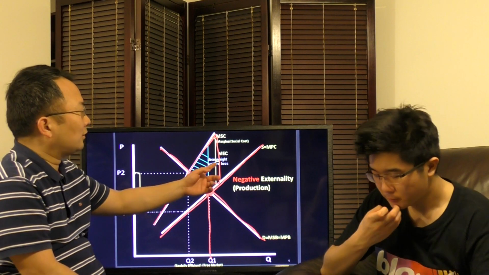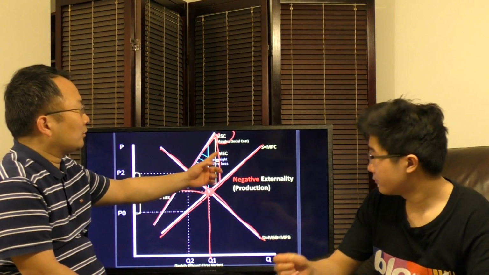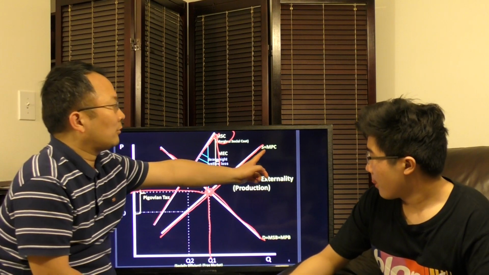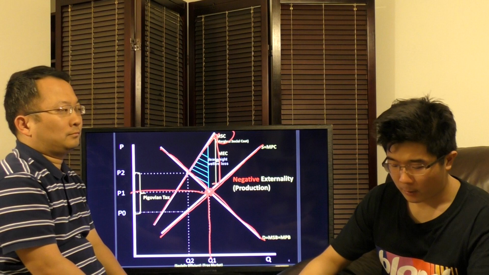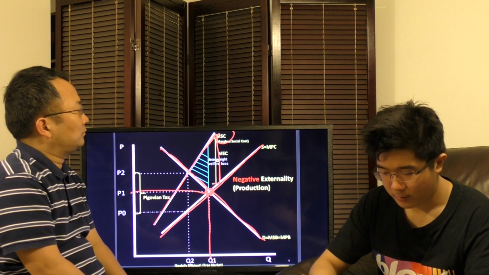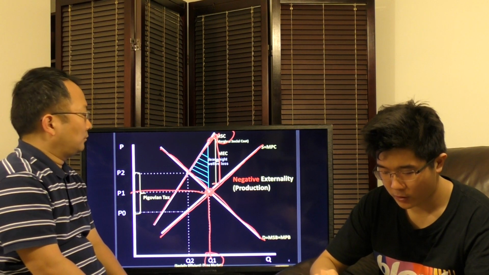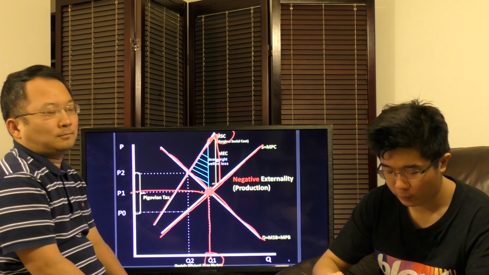We have to count the external cost because it does exist, and for society as a whole, the cost is much higher than the marginal private cost. Remember, just like our marginal external benefit gap, our marginal external cost gap is the gap between the price point that the marginal social cost curve would be at our current production point Q1, versus the price point that we are currently at in our regular market, at price P1 for quantity Q1.